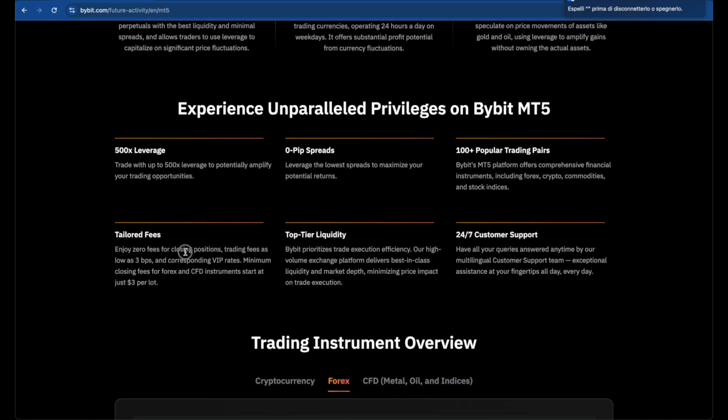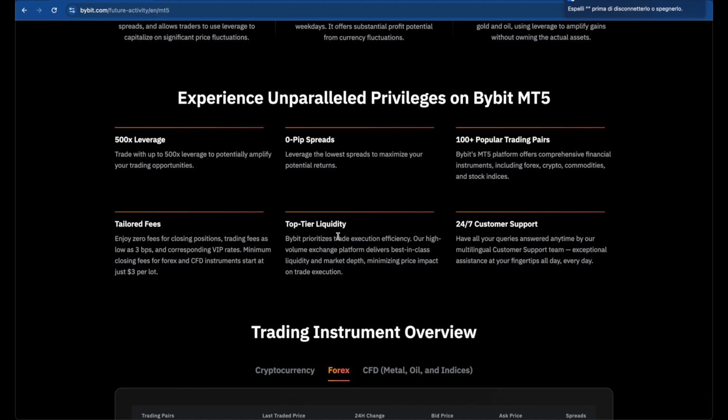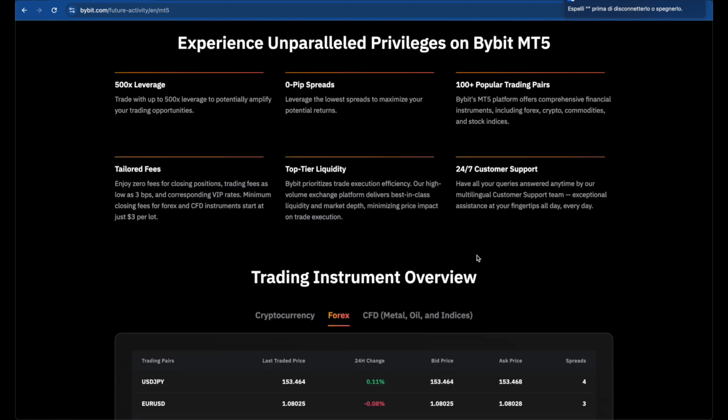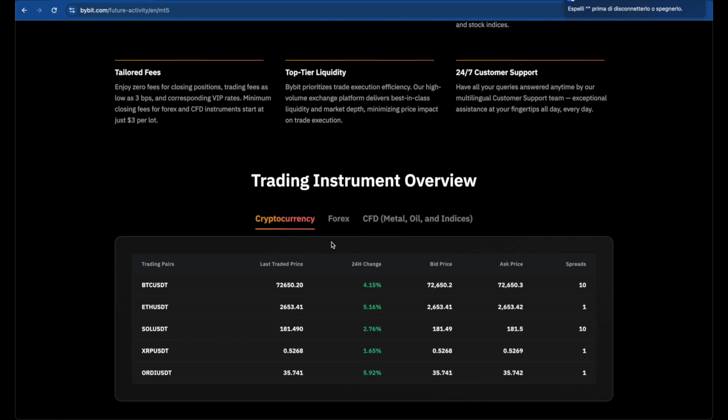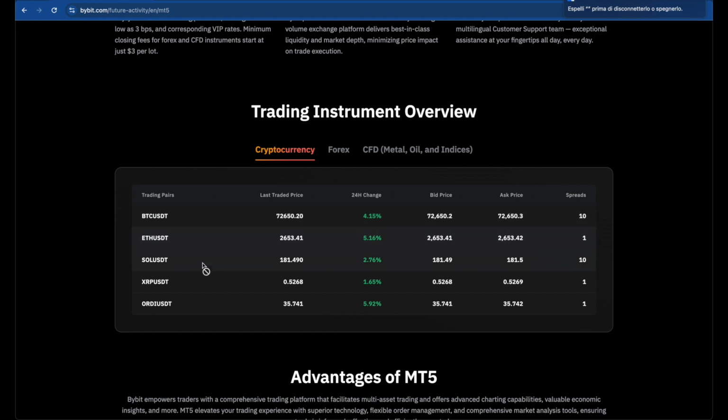So we have 0 fee for closing our trade. Trading fee as low as 3 BPS. So for cryptos we don't have to pay extra commissions. Basically we pay the usual commission that we are paying using BYBIT. And for the Forex and the CFD, we start from $3 per lot. BYBIT has top tier liquidity, so we have one of the best liquidities for cryptos, and we also have 24-hour customer support. These are the prices of Bitcoin, Ethereum, Solana and XRP and all the major cryptos that we can trade.